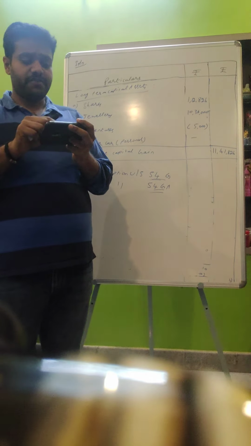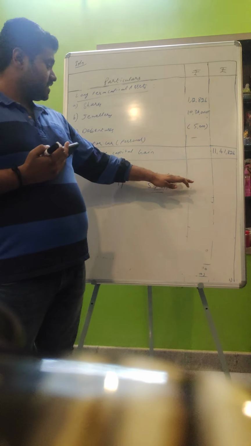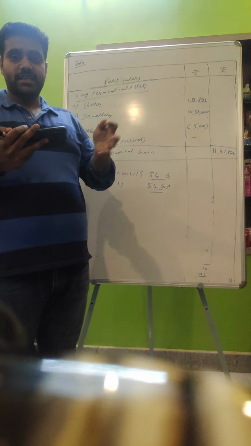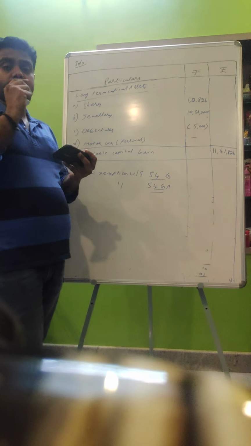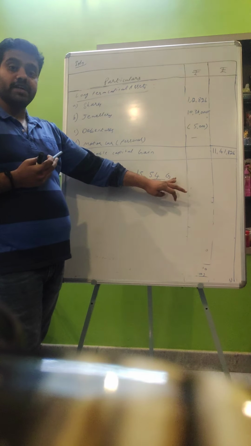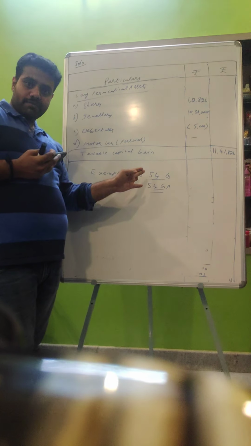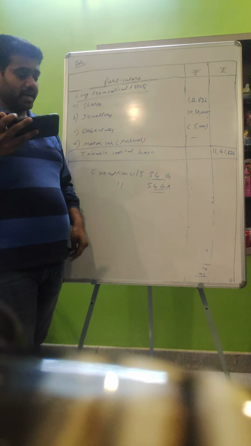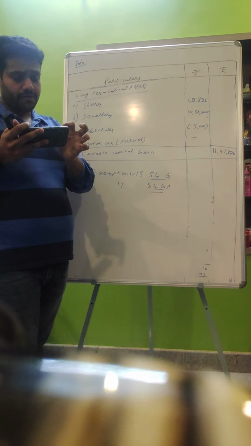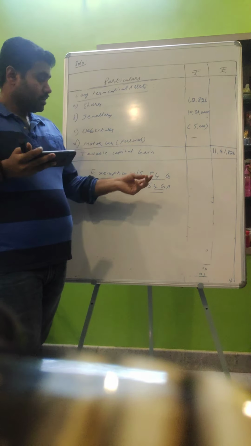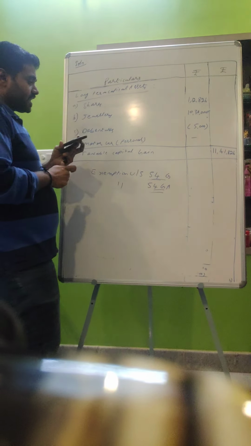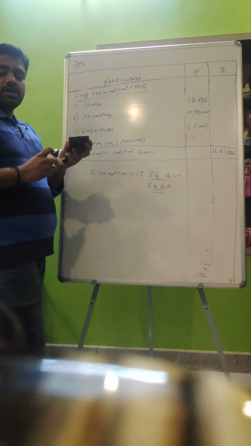So, when can an SSE claim exemption under section 54G? When an SSE is going to shift an industrial undertaking from urban land to non-urban land, or from urban area to non-urban area, then the SSE can claim exemption under section 54G.